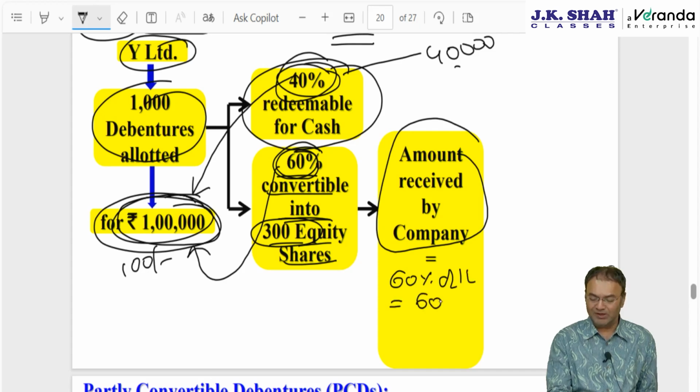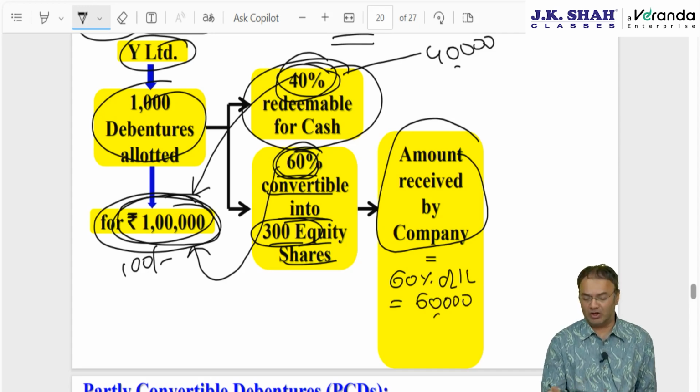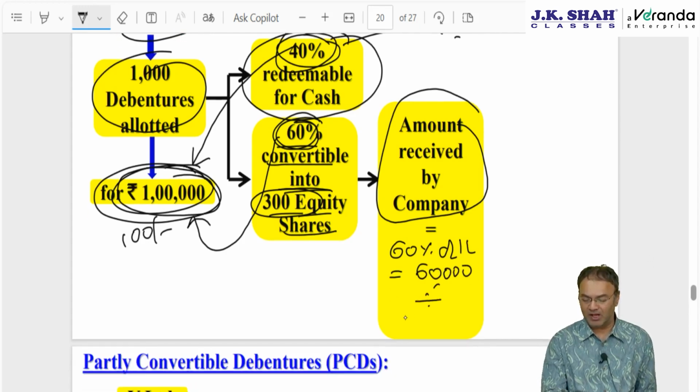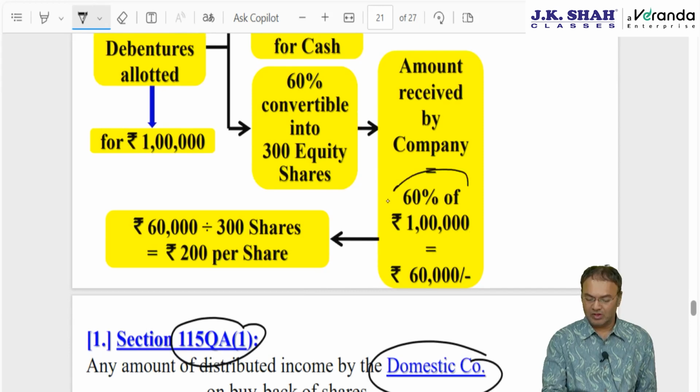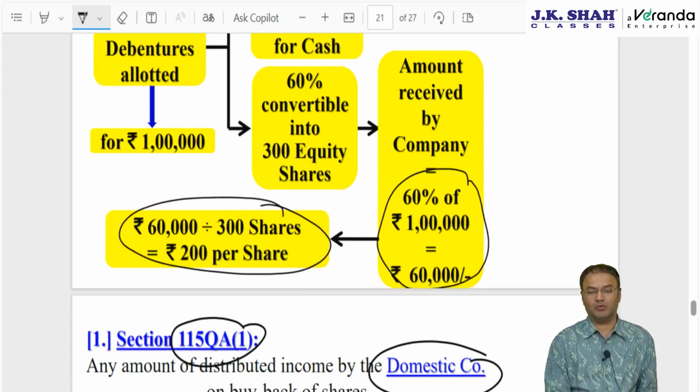Accordingly, the company will be deemed to have received 60,000 rupees. Always calculate in totality, don't calculate per share. Later on we can calculate, divided by 300 shares, the company will be deemed to have received 200 rupee per share. Right now calculate in totality. Per share it will be 200 rupees.